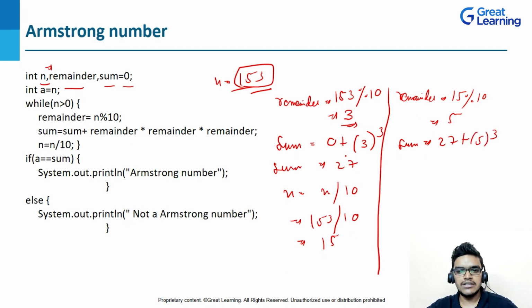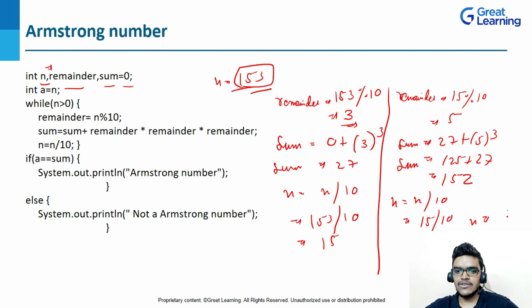Can you see the pattern, that last time we were doing 3 cube and this time we are adding 5 cube? So I will get the new sum as 125 plus 27, and if I add this, it will be 152, right? And again if I write n equal to n by 10, my n is 15, so 15 by 10 gives n value as 1, right?